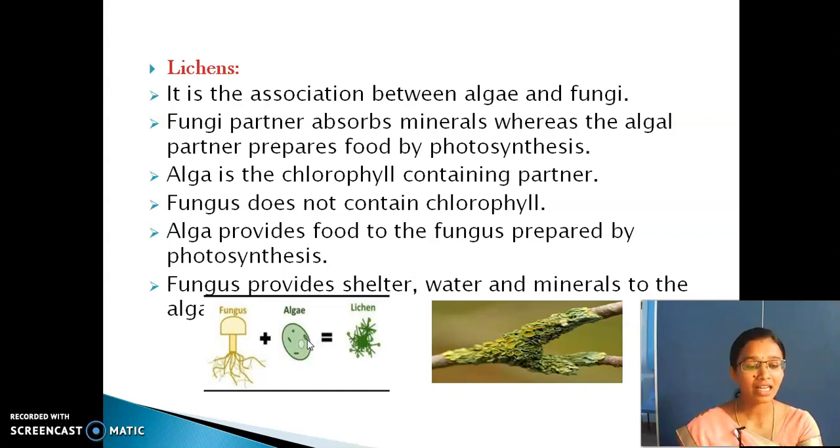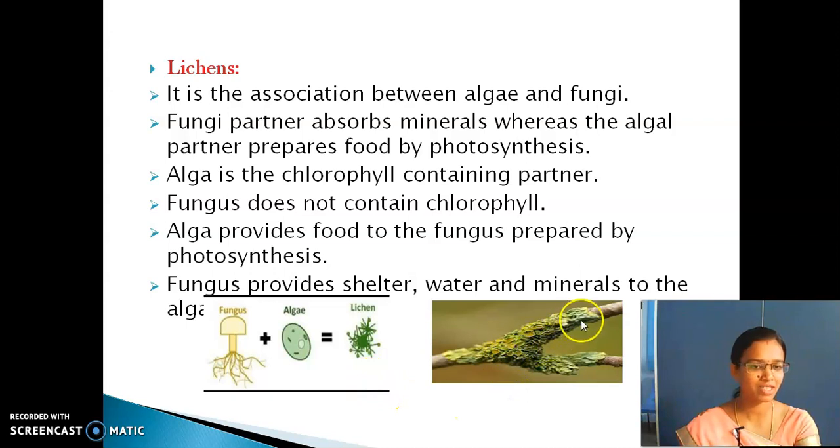Listen, these algae are rich in chlorophyll. Algae are green in color. In the green color pigments, there is a greater number of chlorophyll. So what does the fungi do? They help in absorbing minerals, and algae prepare food. So they both live together and are called lichens.